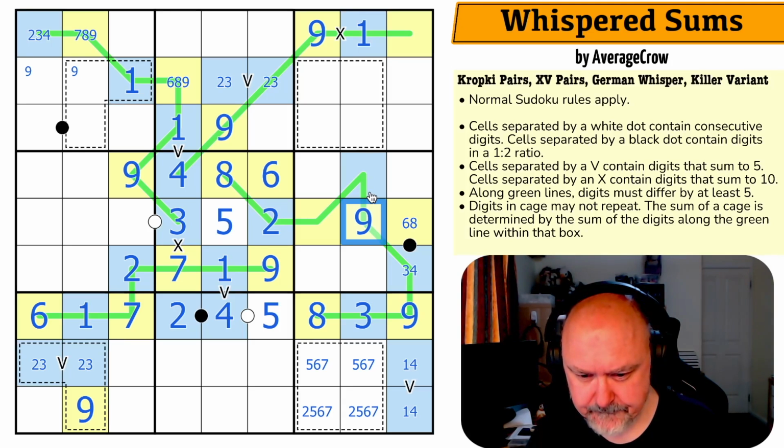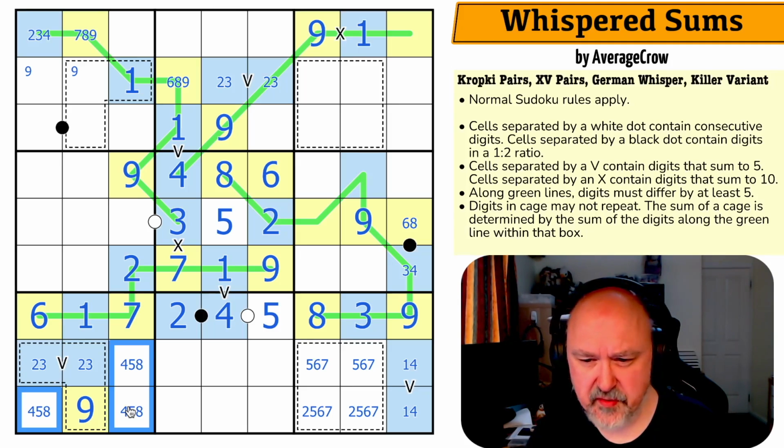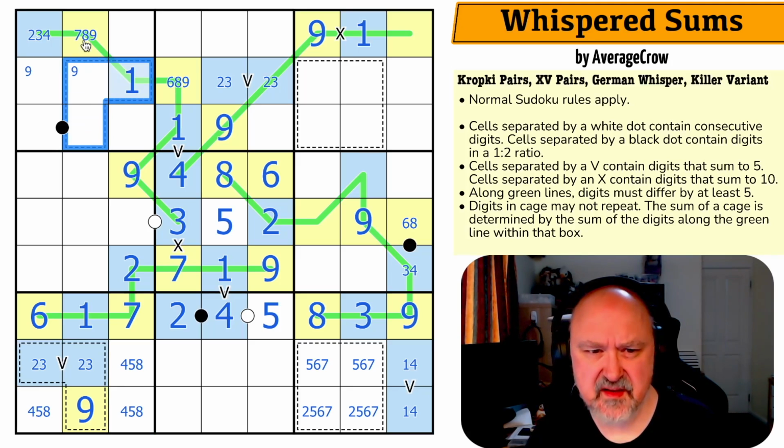Okay. This triple. 1, 2, 3, 4, 5, 8. Less helpful than I thought. Significantly less helpful than I thought. It's probably the math here.